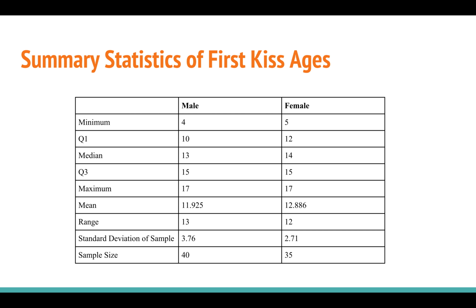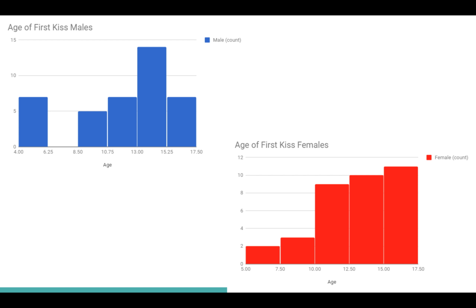And for the data, here are summary statistics of the first kiss ages. You can see that for females, the mean is slightly larger than the male, as well as the median. But the standard deviation of the female sample is smaller than that of the male. The male histogram and the female histogram show that the data is approximately skewed to the left. There do not appear to be outliers in either graph.